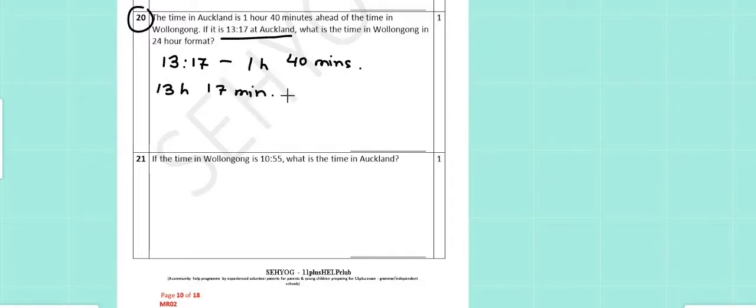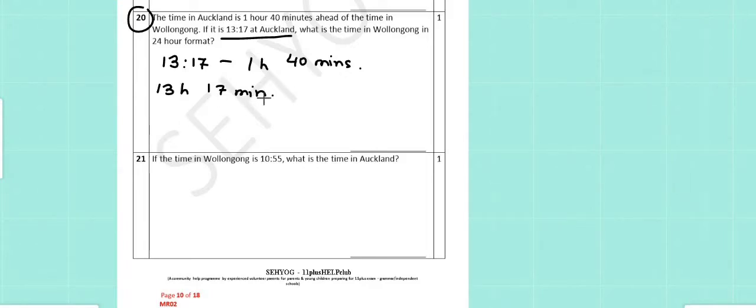In question number 20, the time in Auckland is 1 hour 40 minutes ahead of the time in Wollongong. So Wollongong is 1 hour 40 minutes behind the time in Auckland, which is given as 13:17. So we will have to subtract 1 hour 40 minutes from the time in Auckland. So 13 hours 17 minutes minus 1 hour 40 minutes. Now as we can see that the minutes 17 cannot be subtracted from 40 minutes.